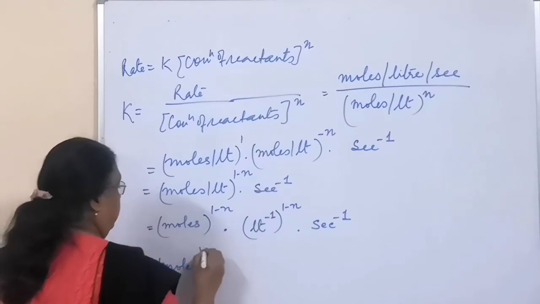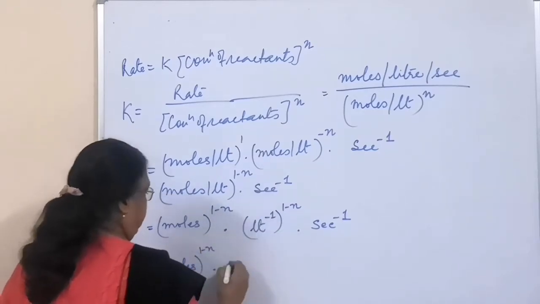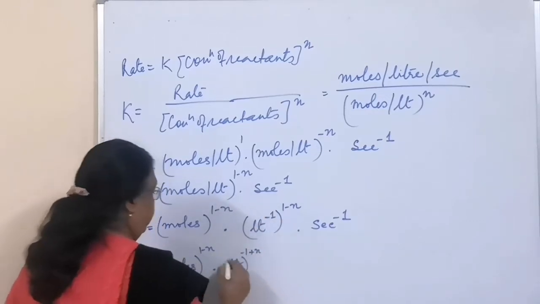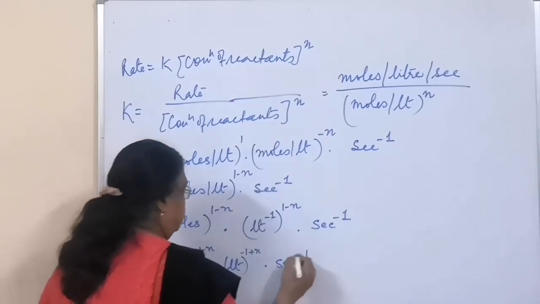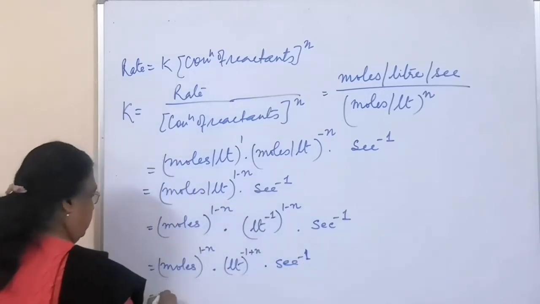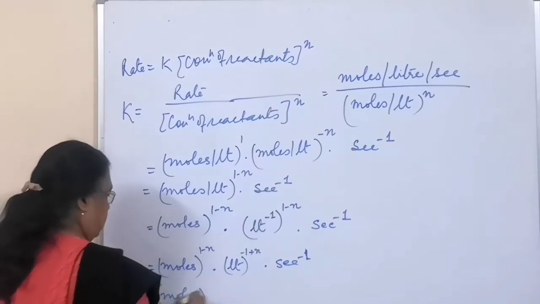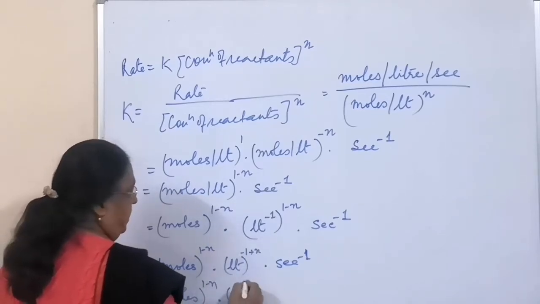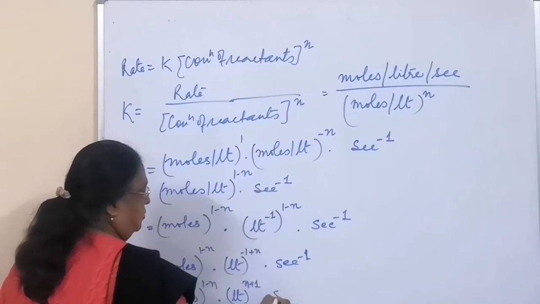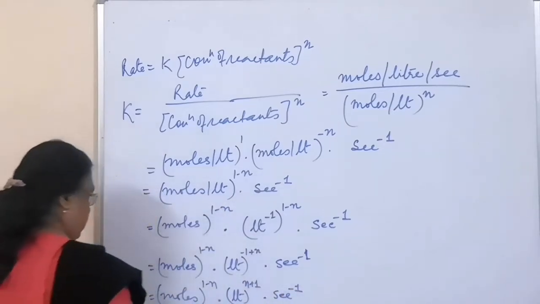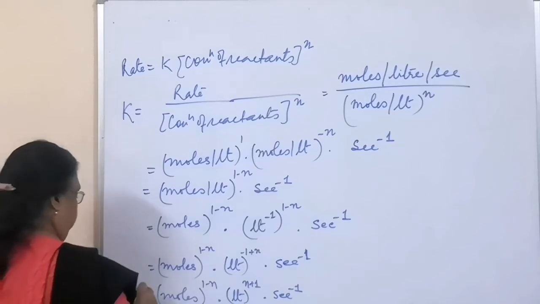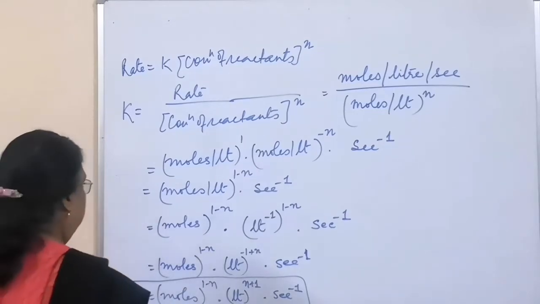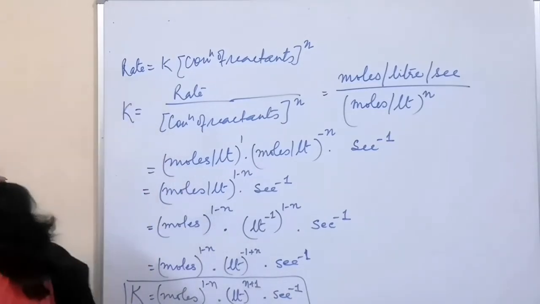So this we can also write as moles raised to the power 1 minus n into liter raised to the power n minus 1 into second raised to the power minus 1. So this will be the unit of rate constant for a general reaction.